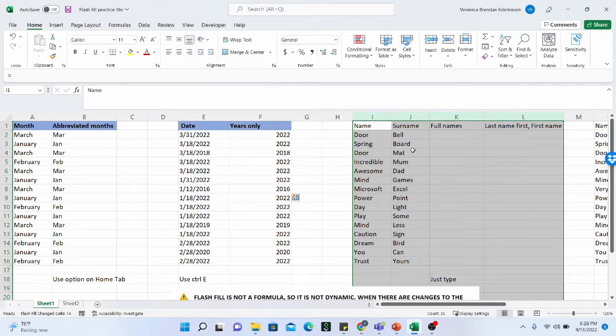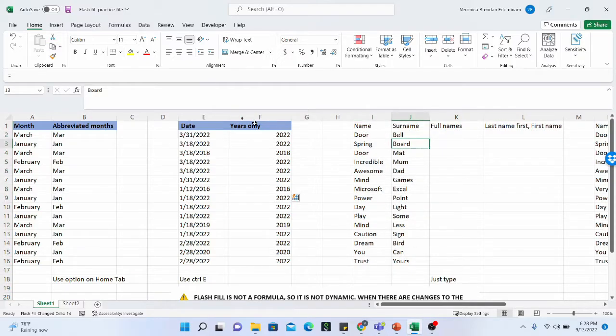So we are going to go to the next part of it, which is applying flash fill to names and trying to rearrange the names in different ways. And this is very important because most times the information that comes to you comes in different forms, and you want to consolidate the information to suit a particular use at a point in time. So of course, for this one, this is how you can do this.